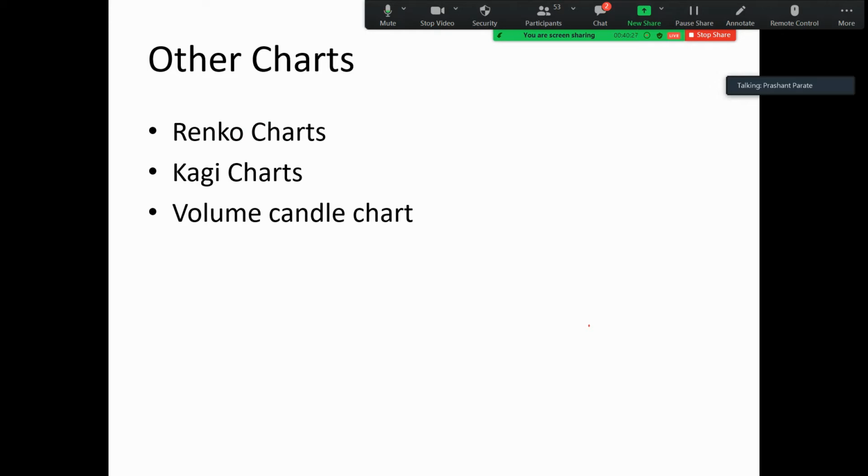I have not studied them in detail, but there are chart patterns available. Volume candle chart is similar to candlestick chart. The only thing is the thickness of the candle increases when volume is high and decreases when volume is low. So it is not very useful to draw trend lines and all those things, but it can represent volume, in which candle volume is more.